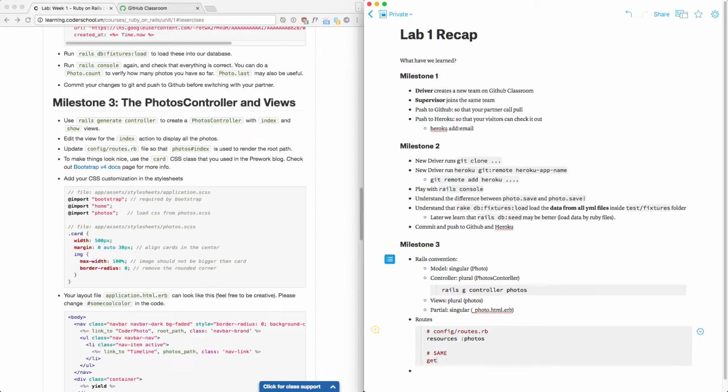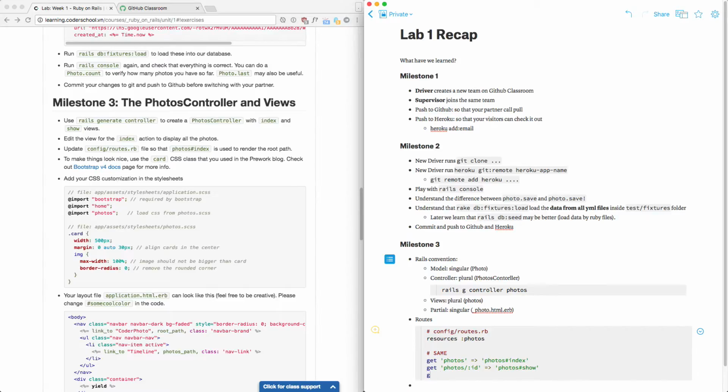Remember the partial thing? Same as get photos, which goes to photos controller index. That's only one action. I have 7, right? Get photo slash ID, this is the variable, params ID. It goes to photos show. Do you want to write this? If you're from Java, you will write what down here, right?